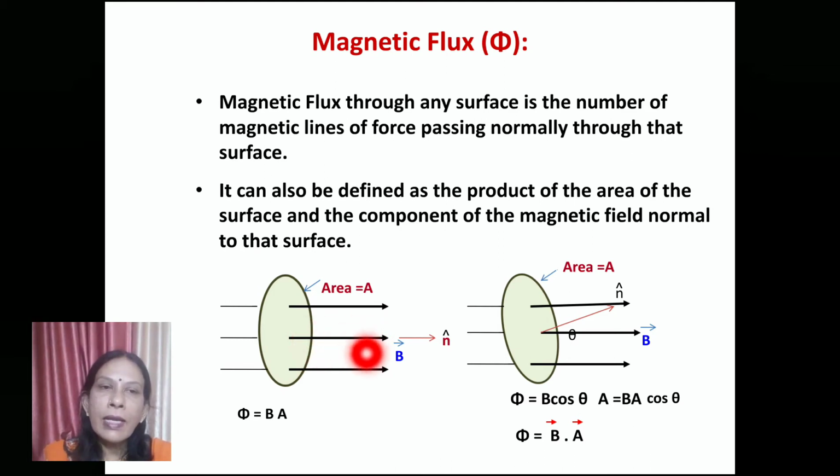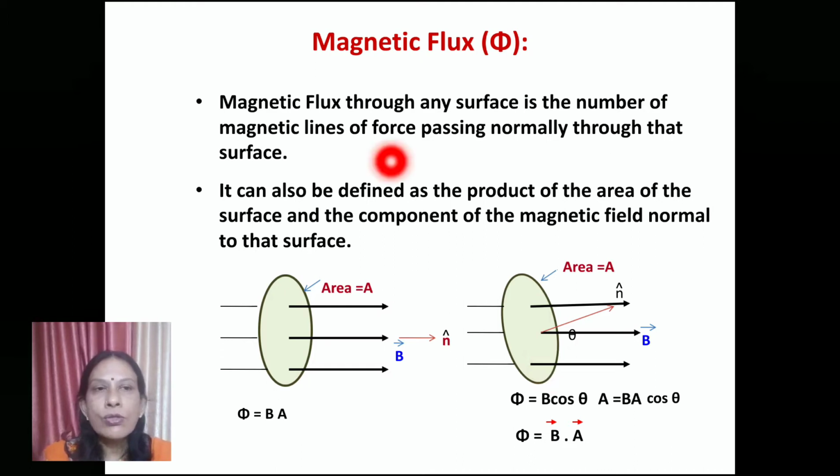If n cap is the direction of the normal to this area, and in this first case the magnetic field and the area vector are in the same direction, then the flux is given by B into A. But if the magnetic field and the normal to the area are not in the same direction, the component of the magnetic field has to be taken.